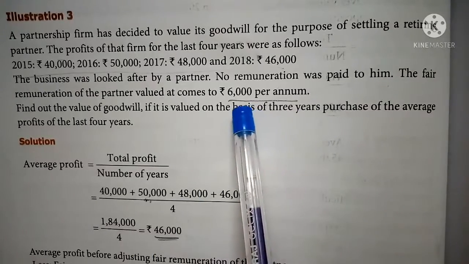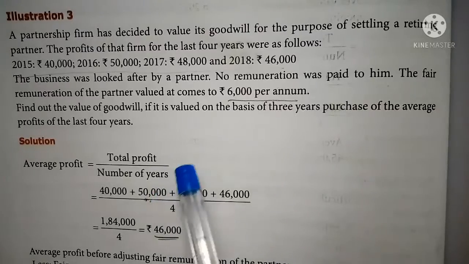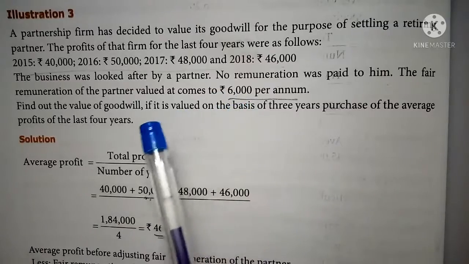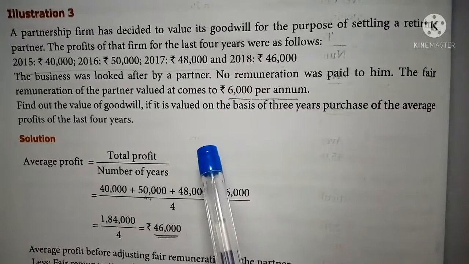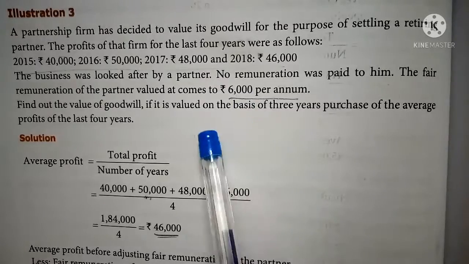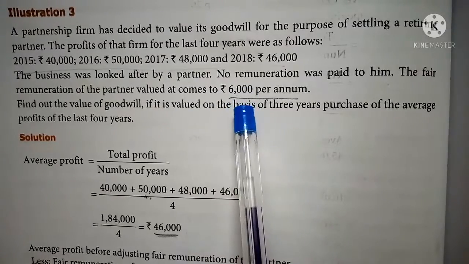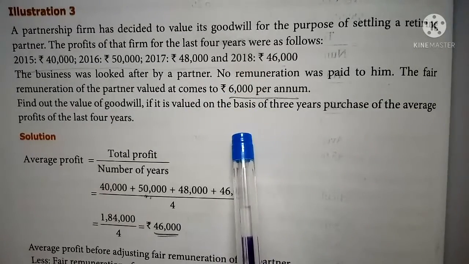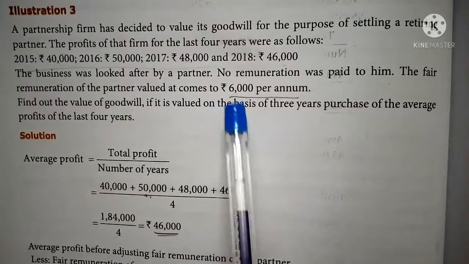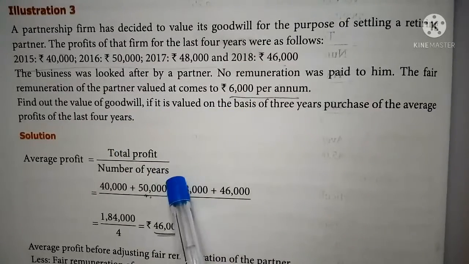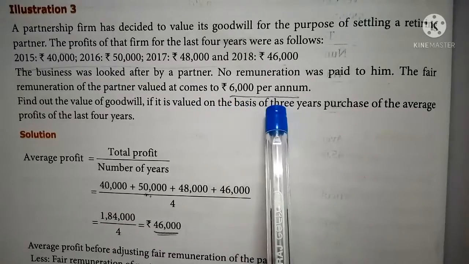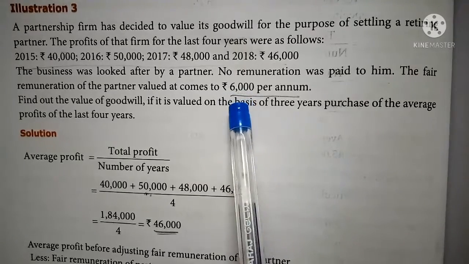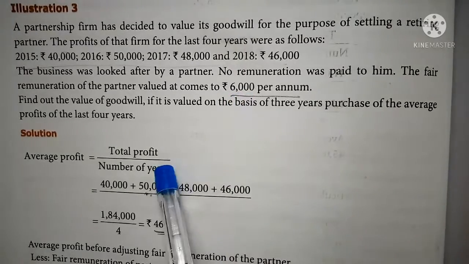In which year the remuneration is given is not given in the sum. Generally average remuneration is given. Year will not be mentioned here. So after finding the average profit, you should subtract this remuneration. Then only we can arrive at actual average profit. Because if any year is mentioned for remuneration, in that year we can adjust it. But here year is not mentioned for remuneration. Average is only given. So it will be subtracted from the average profit.